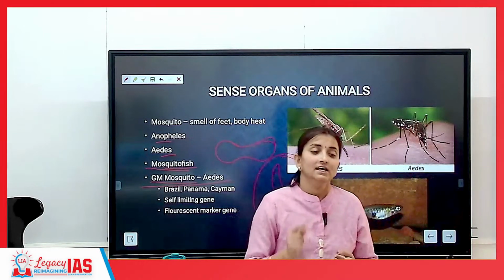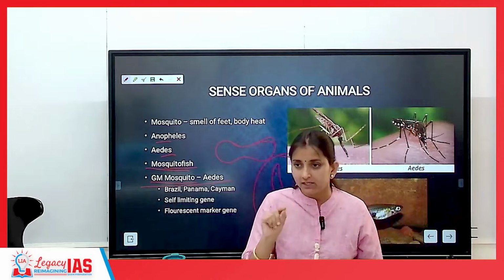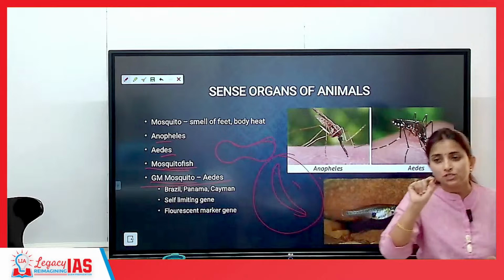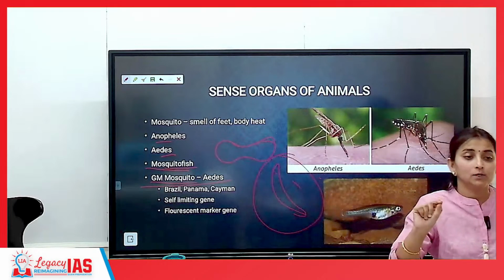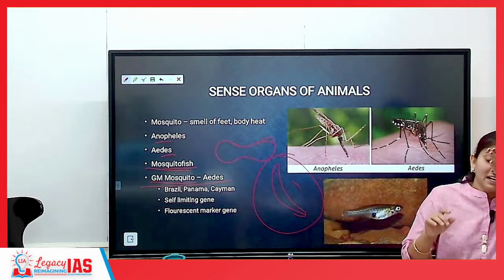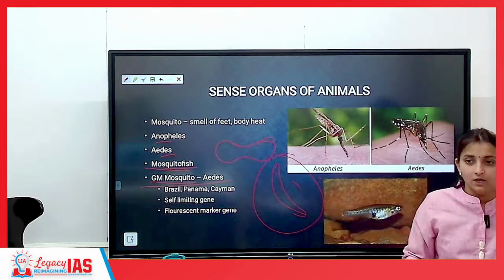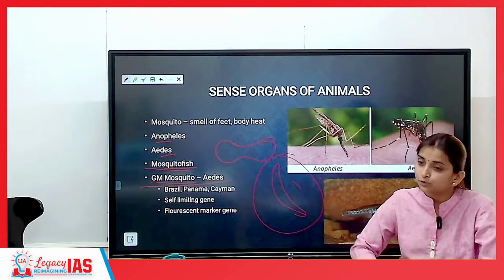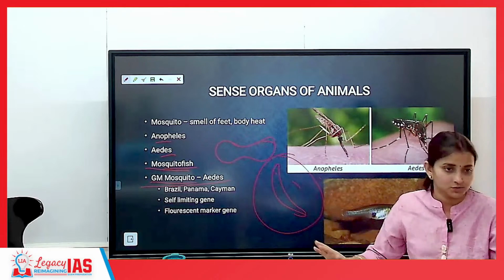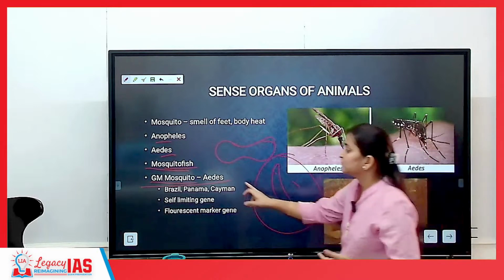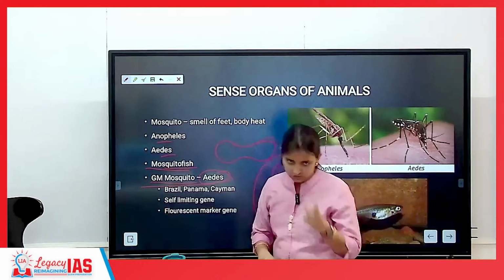One gene is that in the female Aedes aegypti body, we have introduced a gene that you will not be able to lay eggs. The female will not be able to lay eggs. So even if the female mates with the male, they will not be able to produce eggs. That means this generation closed. Got it? With respect to Aedes aegypti, we have done this one change.